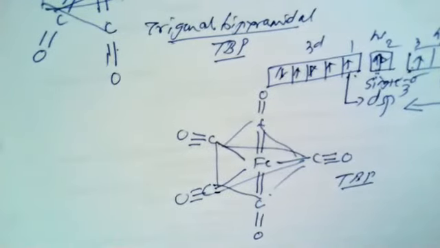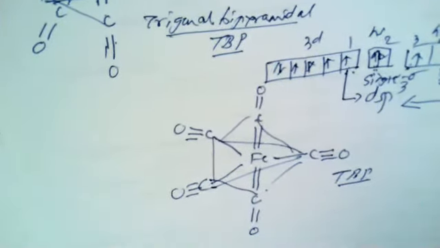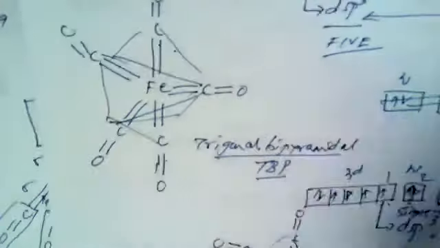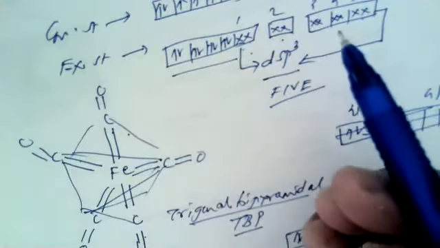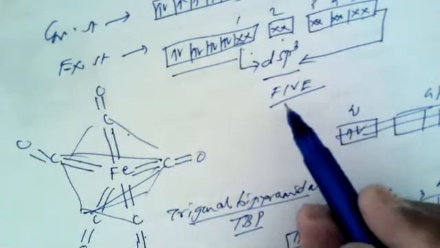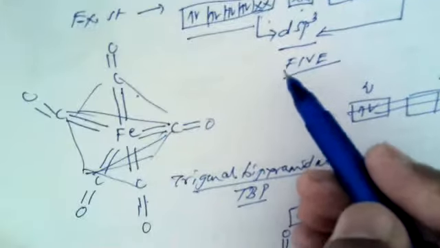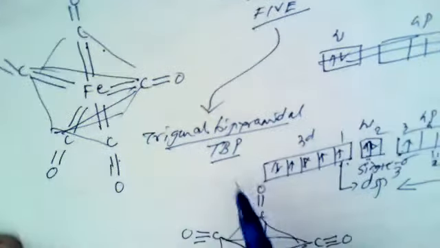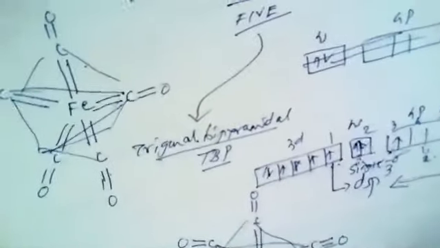The only point of difference between these two structures is that the first structure does not contain any unpaired electron, even though it has dsp3 hybridization. Whenever there is dsp3 hybridization, the perfect geometry is trigonal bipyramidal.